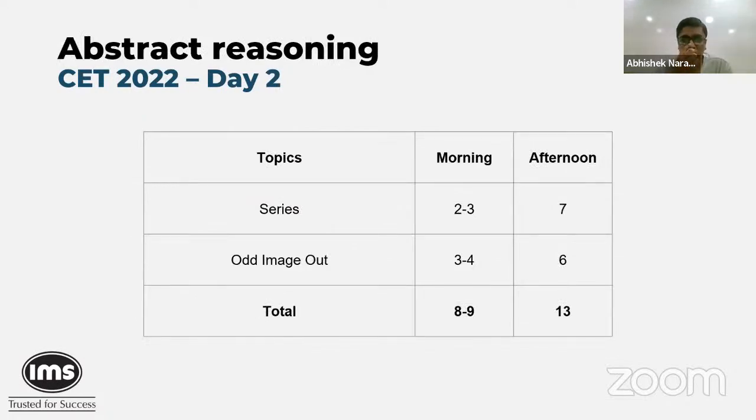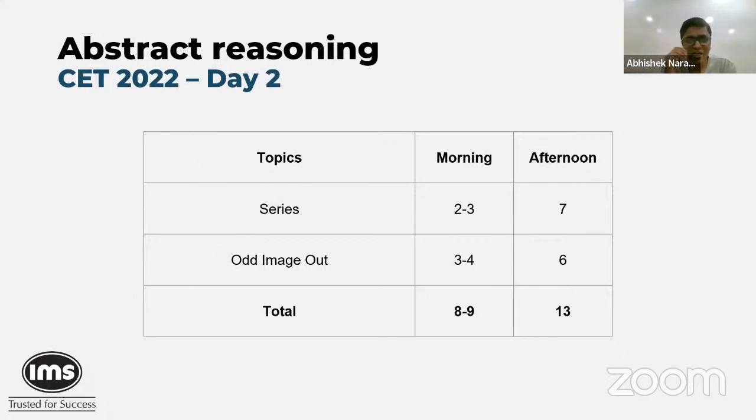Abstract reasoning, like we said, is a big reduction in the number of questions as compared to last year. So only 2 chapters, the series questions came where you had to find the next one or the middle one. In the afternoon section, there was something interesting where we had close to 9 figures in some of the series questions, where we had to find, let's say, the 6th figure or the 7th figure.